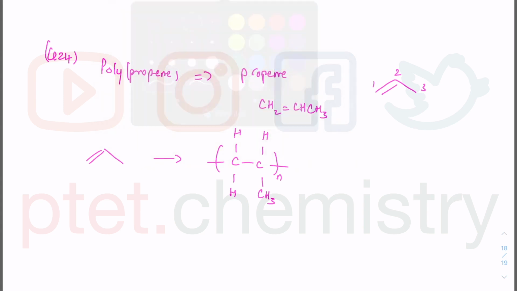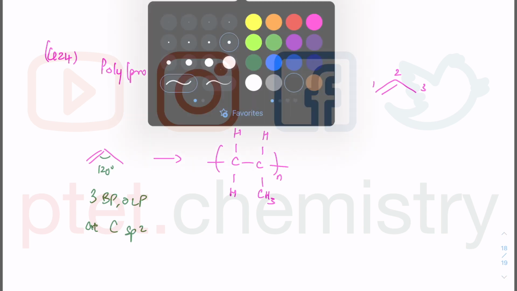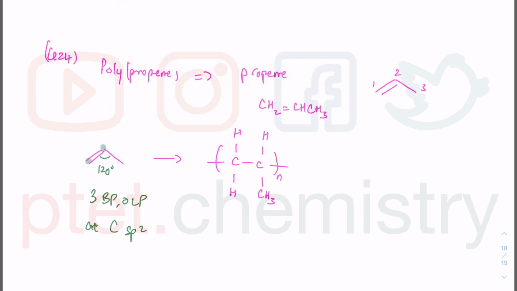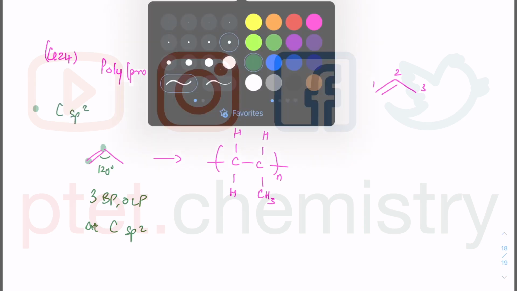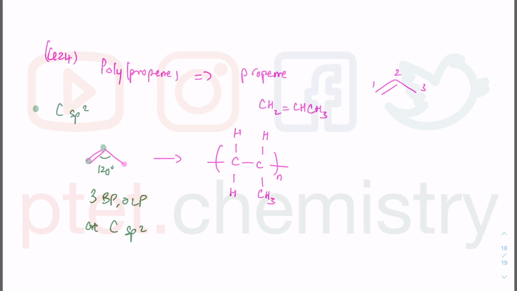Previously you have trigonal planar geometry because you got 3 bond pairs and 0 lone pairs at the carbon sp2, which I'm just going to mark in green there. There's carbon sp2 and carbon sp2. However, you also have carbon sp3.